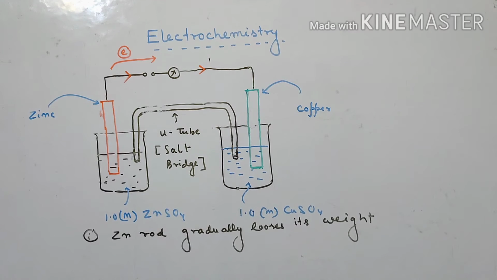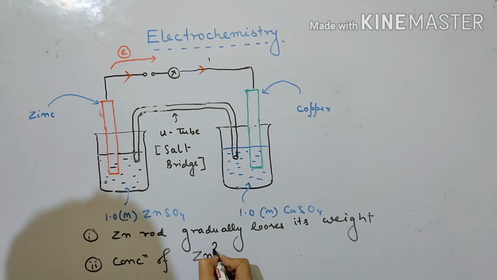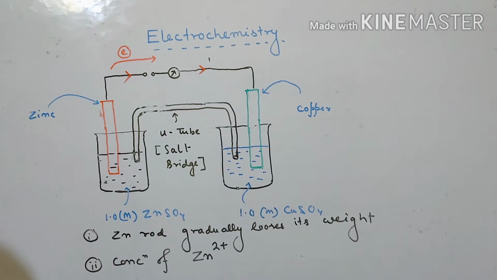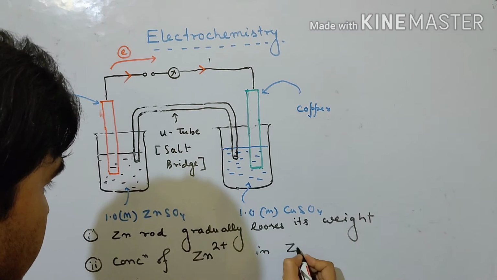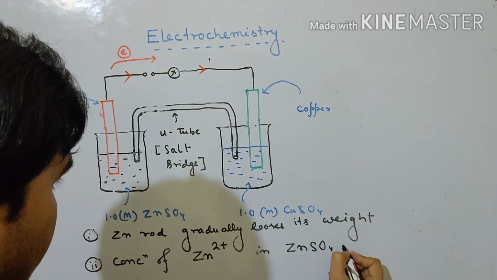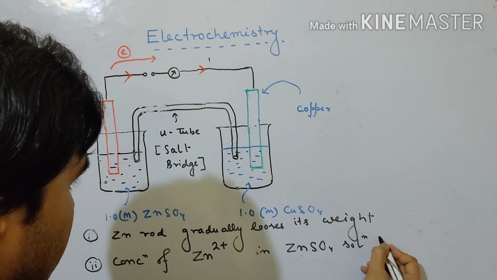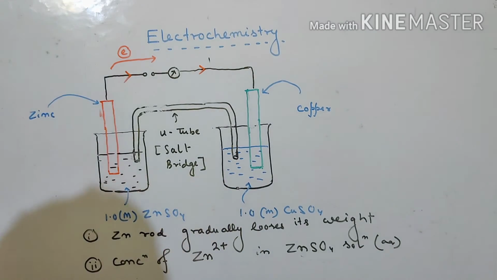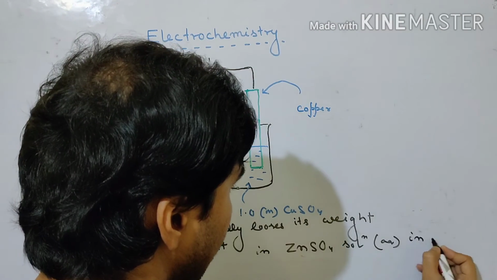Second is the concentration of Zn2+ in zinc sulfate solution, which is aqueous solution, increases.